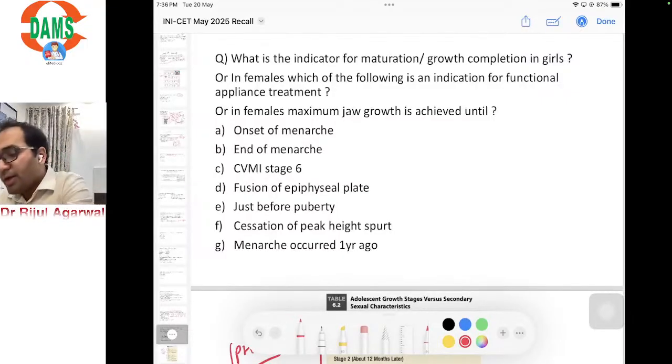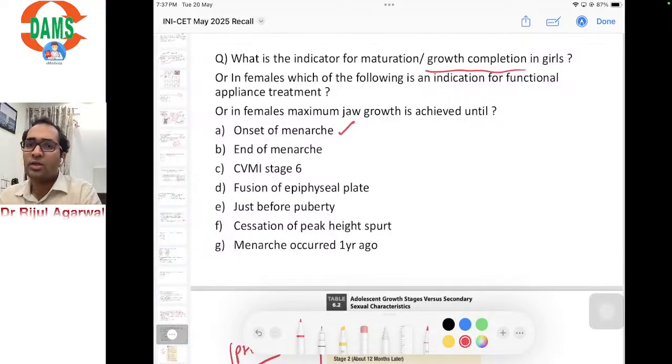So what is the indicator for maturation or growth completion in girls? If the first variety of question came, onset of menarche, that is, onset of the menstruation period, is correct here, meaning the growth status is complete. End of menarche is obviously CMI stage 6, a fully grown adult.